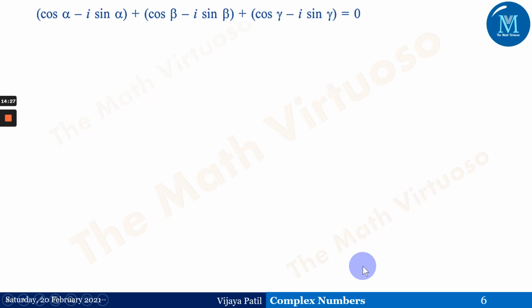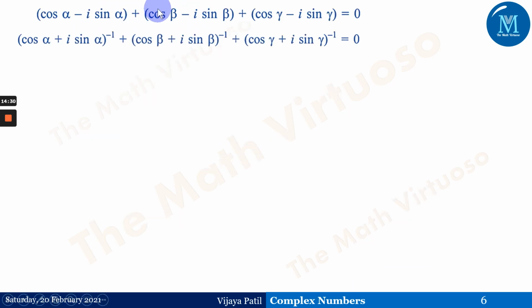Now, cos of alpha minus i times sine alpha can be taken as the power minus 1. We have seen these corollaries. If you have any confusion, just go to the slide and check the corollaries, and you will find this corollary there. So we have taken the minus sign in the power everywhere. What we get is A to the power minus 1 plus B to the power minus 1 plus C to the power minus 1 is equal to 0, which is the same as 1 by A plus 1 by B plus 1 by C equals 0.